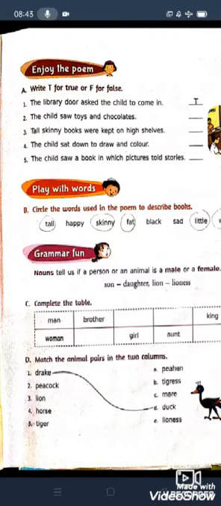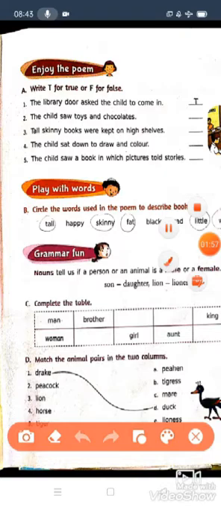The child saw toys and chocolates. Children, did the child see toys and chocolates in the library? No, the child saw books there. So the statement is false. So you can write F here.